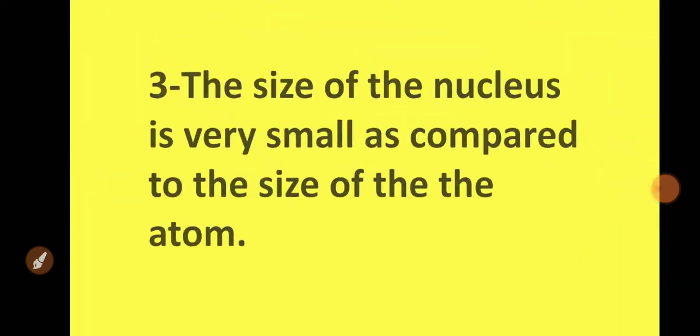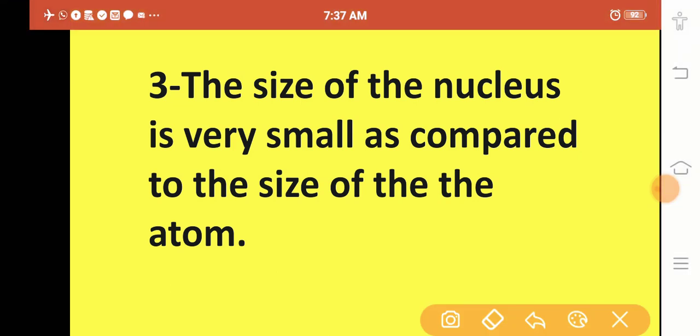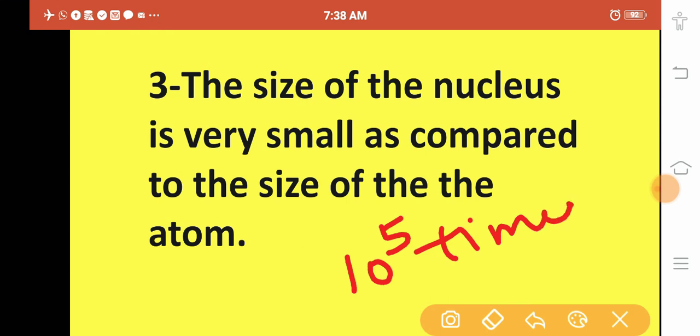Okay. Now, third one. The size of the nucleus is very small as compared to the size of the atom. Yes, because the nucleus is present inside the atom, and experimentally it is found that the size of the nucleus is less than the size of the atom. And how many times less? 10 to the power 5 times less than the whole radius of the atom.